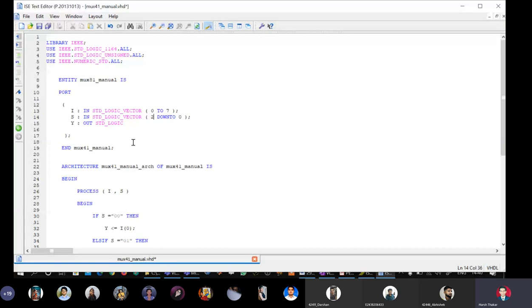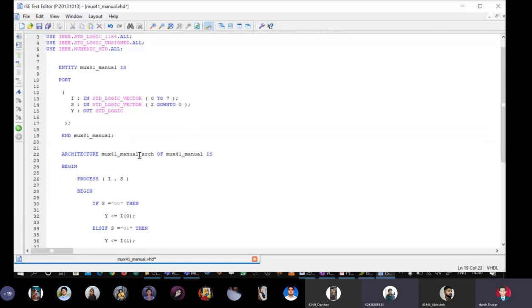Any other changes? So in the architecture, you forgot one thing. You have to change the entity name here also. When you change the name here, you have to change the name here also. Now suggest name changes. Same as the entity name, plus underscore arc. Very good. There cannot be a mismatch, right? So the architecture name has been changed, the entity name has been changed as before.